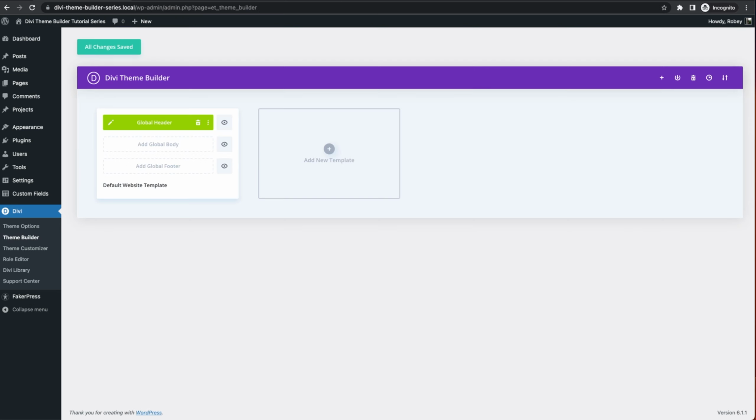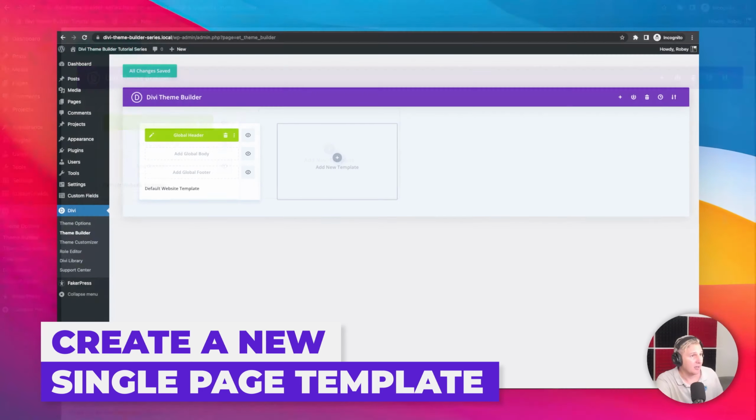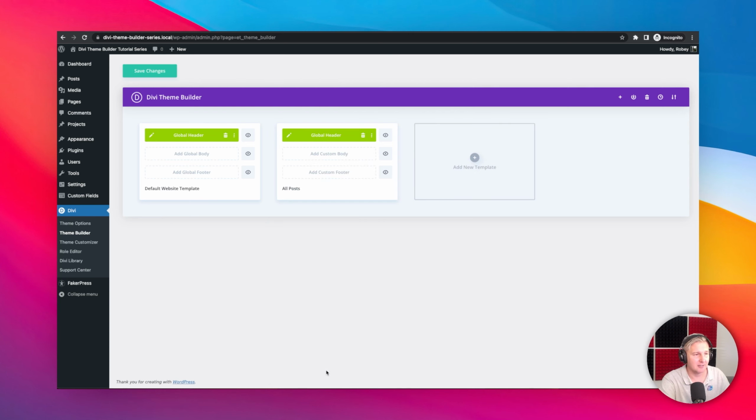Okay, so back to the back end of my Divi site here. I'm going to go into Theme Builder. And now, first thing we got to do is add a new template. And the way that we do that is we just click here on Build New Template. And now, because we're going to be working with all the posts, we want to say posts, all posts. Now, if you have some custom post types and stuff like that in there, you can also create custom single page layouts for those. But we're just going to be working with posts. And I'm just going to go ahead and click on Create Template.